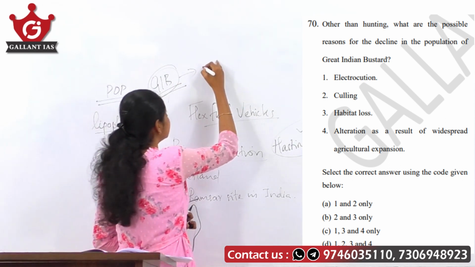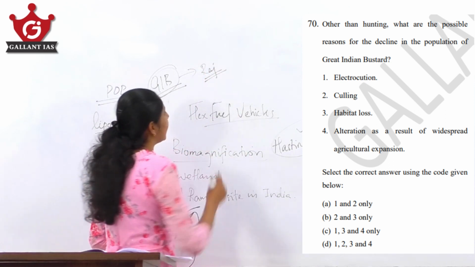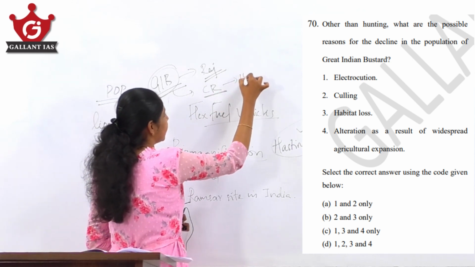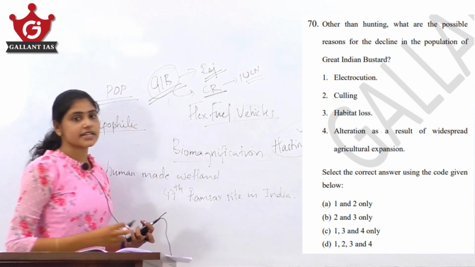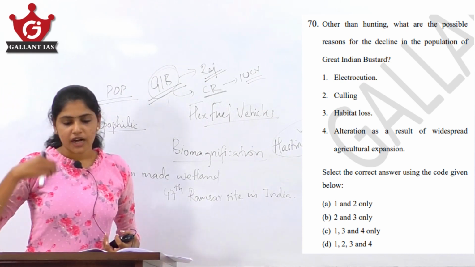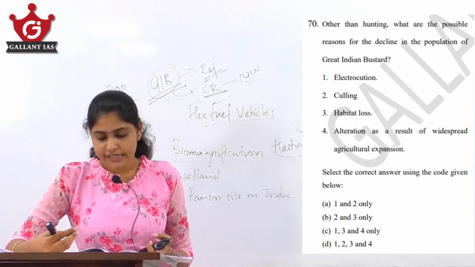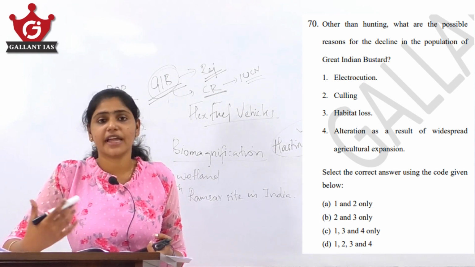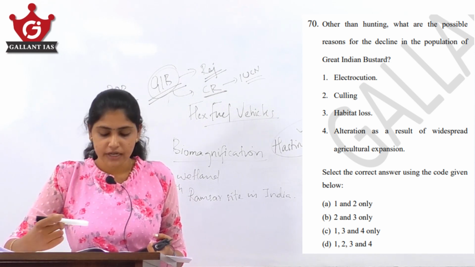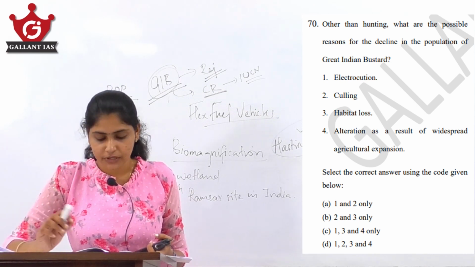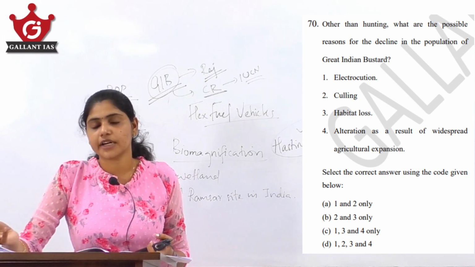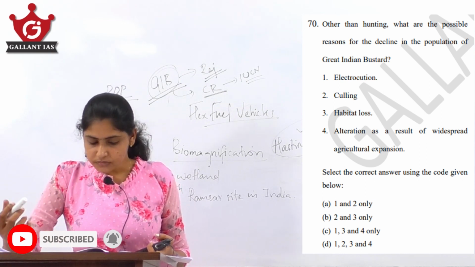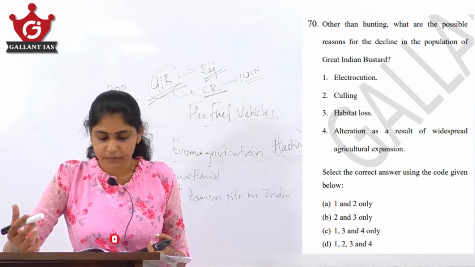It is categorized as a critically endangered species under the IUCN Red List, and its population is in severe decline mainly because of several reasons like habitat loss, and, as has been in current affairs, electrocution. The electric lines are posing a threat to this particular bird. So, electrocution is another important reason for the decline of this bird's population.